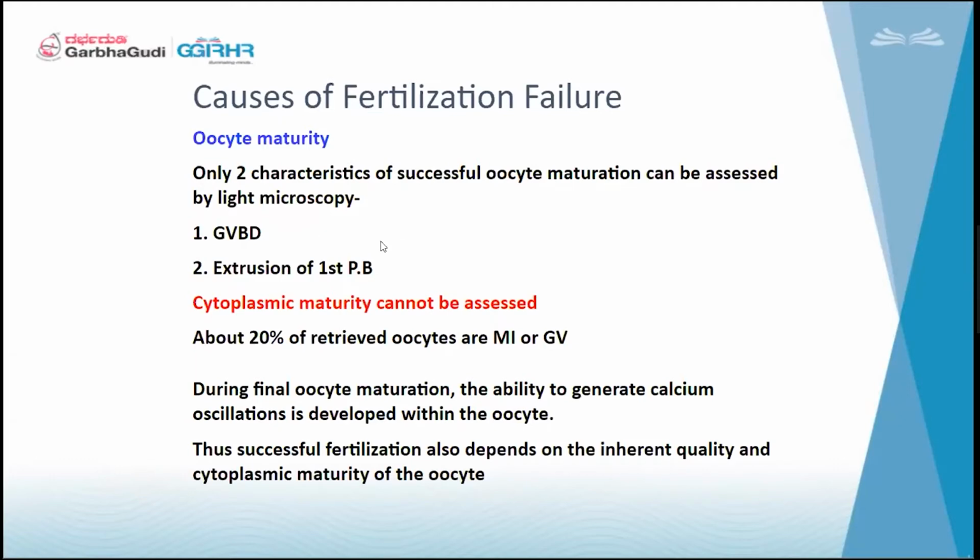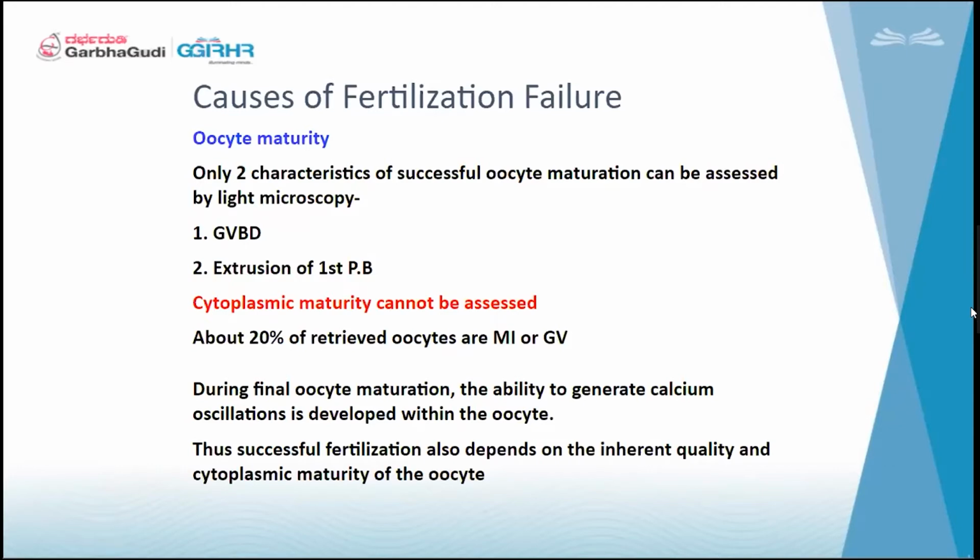So it should not be a GV, it should not be a M1, it should be a M2 oocyte. Then only we can inject, and then we can assess the maturity. So what they say is about 20% of retrieved oocytes are M1s or GV. So not that in all the cycles, whatever oocytes we are retrieving will be M2 oocytes.